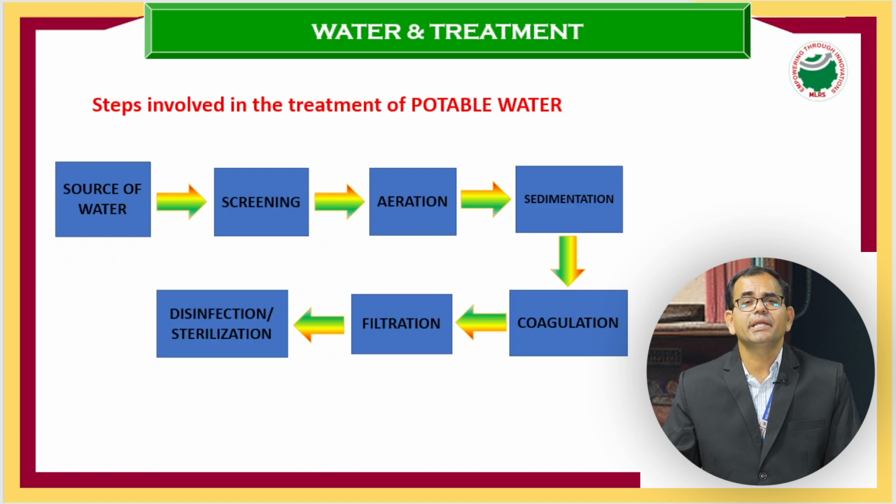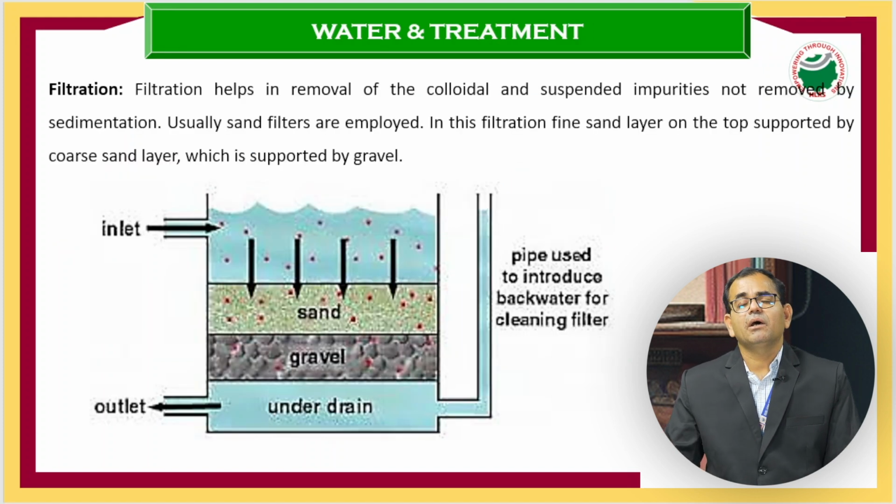Coagulation is nothing but aggregation of smaller particles, nanoparticles. So coagulation generally we use for the aggregation of nano and microparticles, and then we will do the filtration. Filtration generally can be done in 2 ways. There are several layers in our setup. The upper layer will be the sand layer. Sand means silica, which has micropores, so whatever nanoparticle impurities are there will be absorbed into these sand pores.